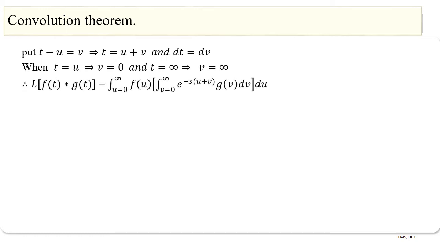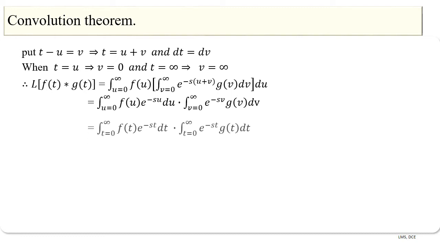Therefore, the Laplace transform of f of t star g of t is equal to integral u is equal to 0 to infinity f of u of integral v is equal to 0 to infinity e to the power minus s of u plus v into g of v into dv of du, which can be written as integral u is equal to 0 to infinity f of u into e power minus su into du into integral v equal to 0 to infinity e power minus sv into g of v into dv.